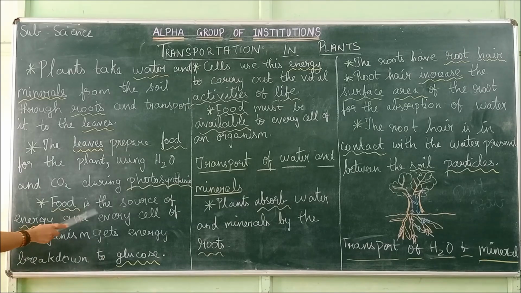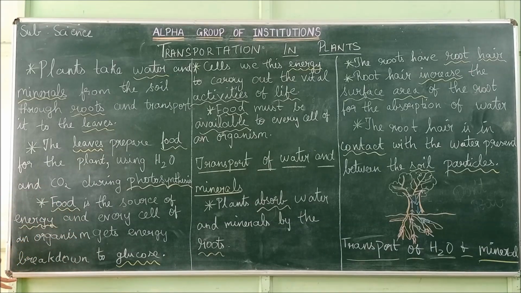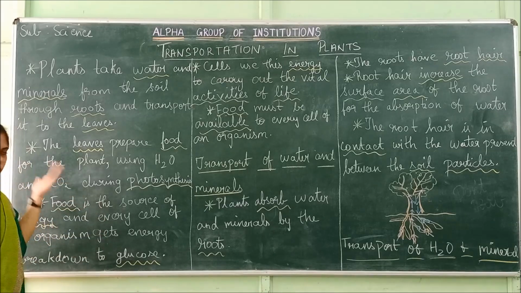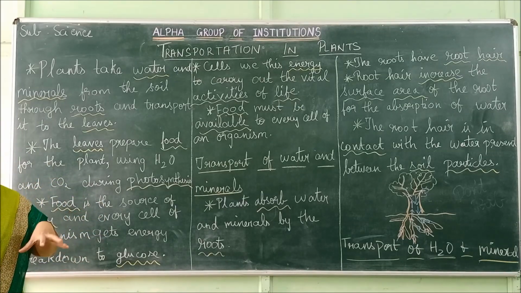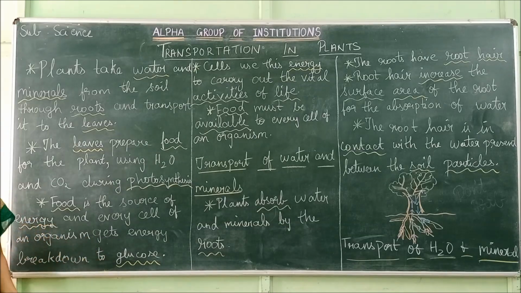Food is the source of energy, and every cell of an organism gets energy. So food is very important in order to get energy. All the cells of an organism get energy through breakdown of glucose. What I told, starch is being produced. After that the breakdown of glucose takes place. So the glucose gives the energy. That is what is said here.